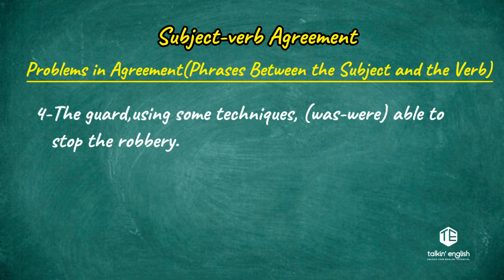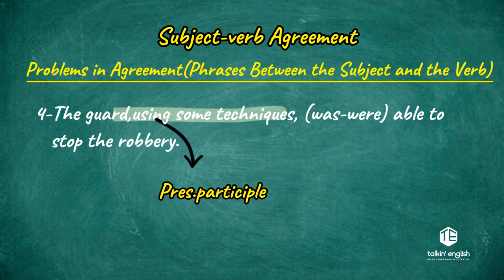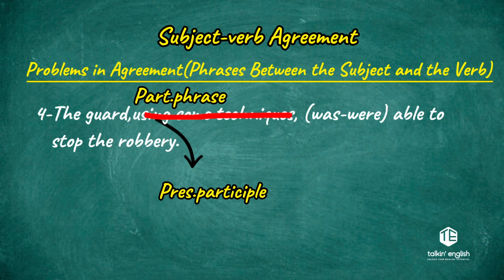Look here at the words before the word was and were. We have using some techniques. It begins with using, and using is a present participle. This means that using some techniques is a participial phrase. As usual, what I'm going to do here is to cross out this phrase. Cross out using some techniques. Now try to find the subject. The subject here is the word guard.